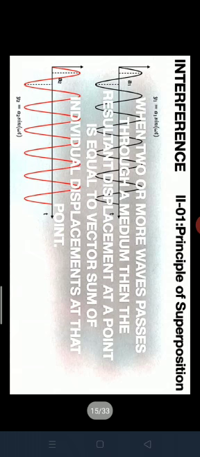So here we can calculate the principle of superposition as y is equal to y1 plus y2, because the first light source is traveling in the same position, and the y2 light ray source is also traveling in the same position. So we already know the superposition meaning is when a light ray travels through one or two more mediums, waves are traveling in one medium or another medium, and the resultant displacement at a point is equal.